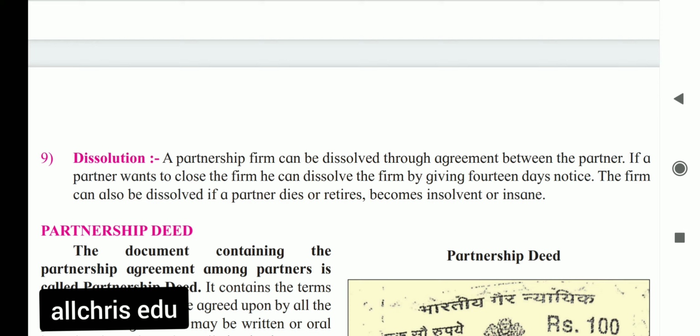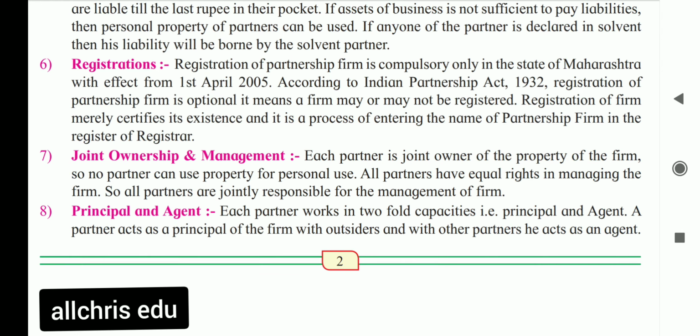Let us take our previous example, that X, Y and Z are partners of the partnership firm XYZ. As we have seen in the 7th feature, all three or any one of them can manage the business.